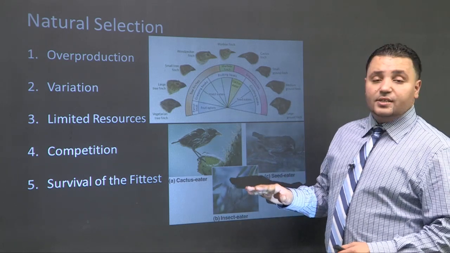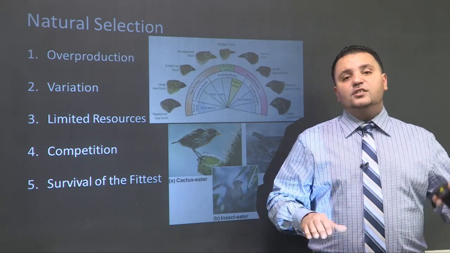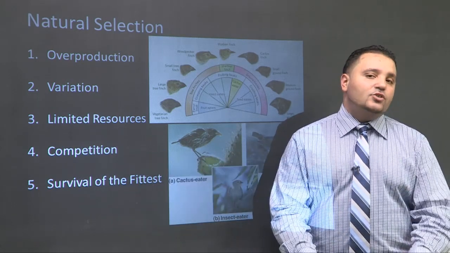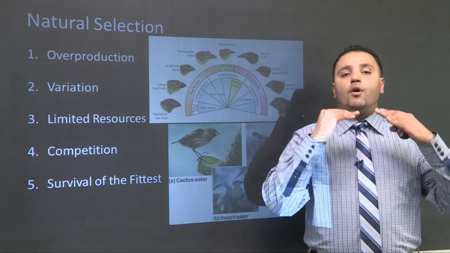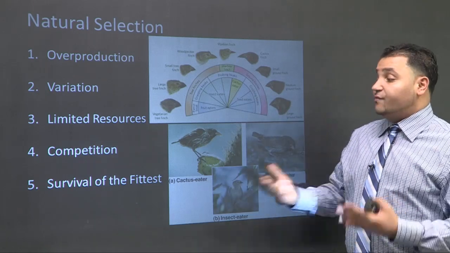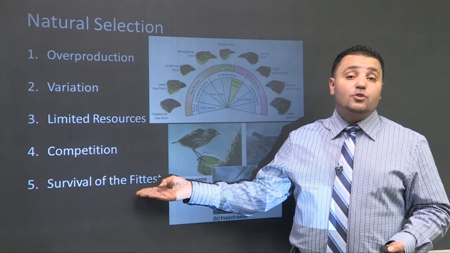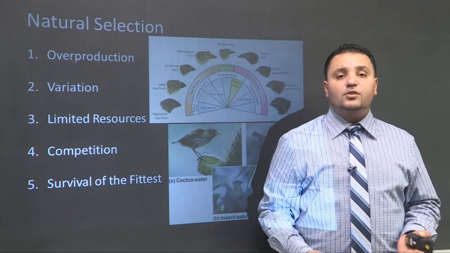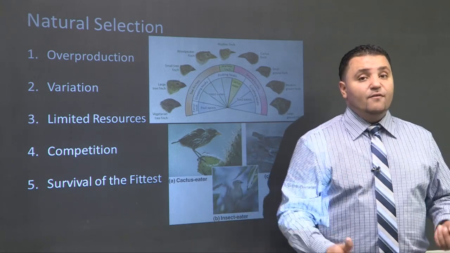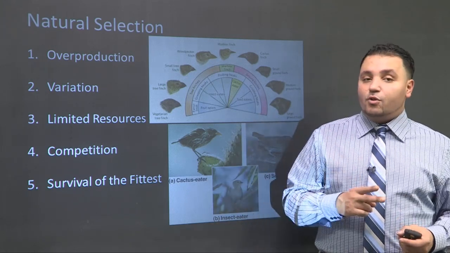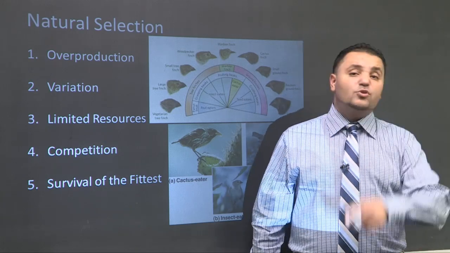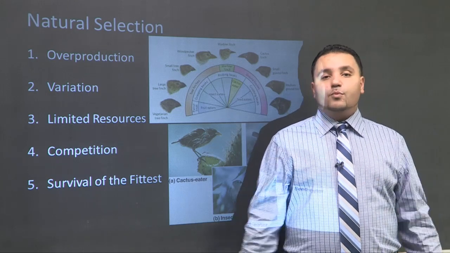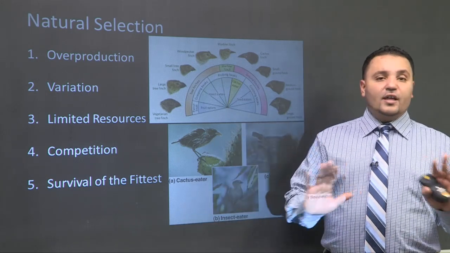Not to mention competition. If we think about competition, this is possibly the driving force for evolution. Without competition, there is no winner. There is no better organism more adapted. And then finally, survival of the fittest. In the sense where when we talk about relative fitness for evolution, we're talking about the organism that reproduces the most offspring, the most healthy, viable offspring, the most fertile offspring. And if your offspring produce offspring, then you are even more fit. So when they ask which is most fit, we're picking the one with the most offspring, not the strongest, not the healthiest.